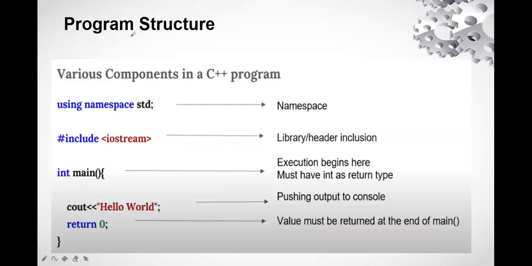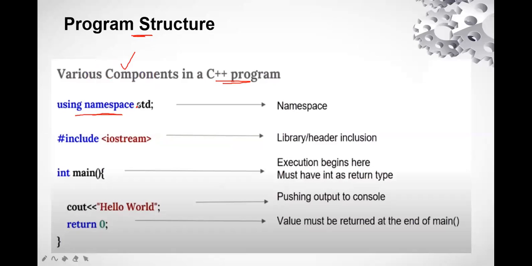Now we are just going to see the basic structure of C++. That means we are going to define what components are in a C++ program, right? So first of all, the first thing is called using namespace std, right? Using namespace std. This you can see.